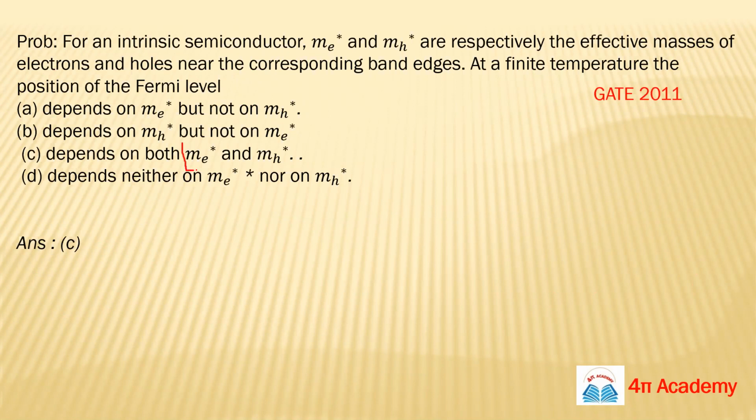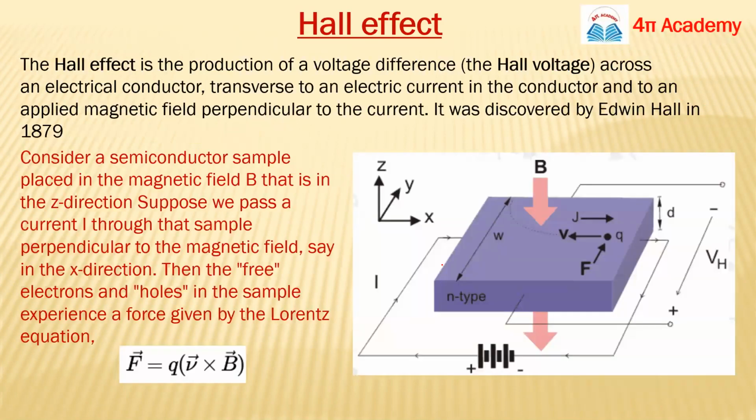See guys, you may think the formulas are very lengthy, but try to write these formulas 2-3 times and try to solve problems, so you will easily remember them. So the energy level depends on both the effective masses of electron and hole. So this is the correct one.